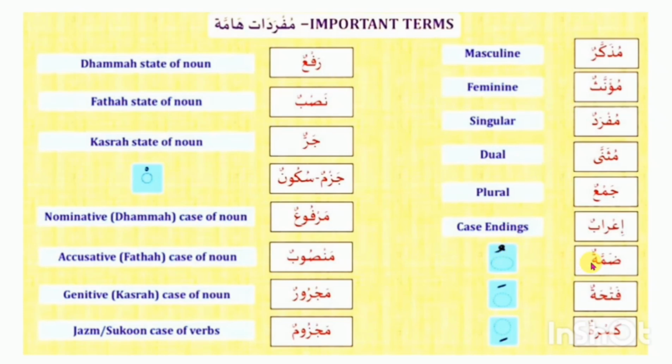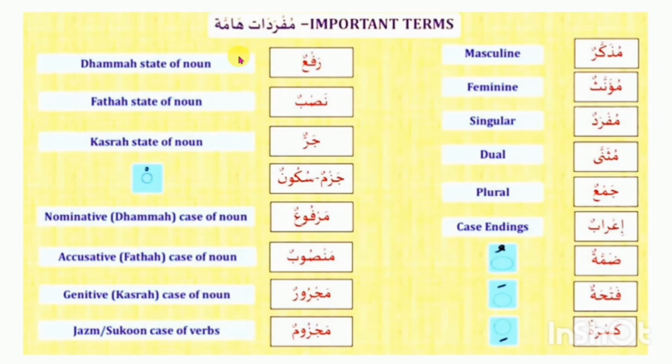In the English language, there are five vowels: A, E, I, O, U. We know the sound of U, for example, in the word put, P-U-T. The sound of put is just like pesh. This is damma, and second is fatha, a state of the noun.